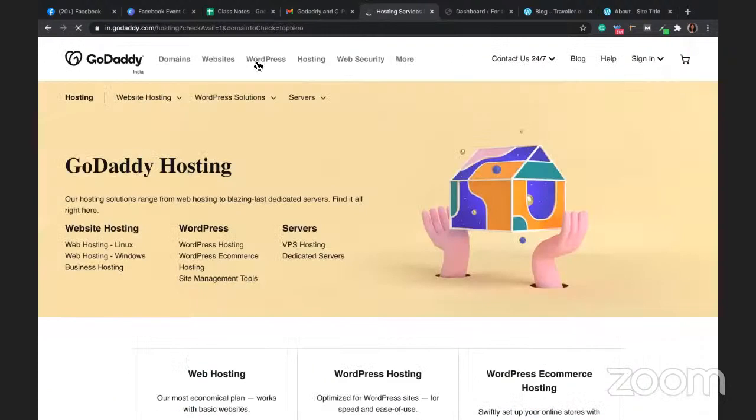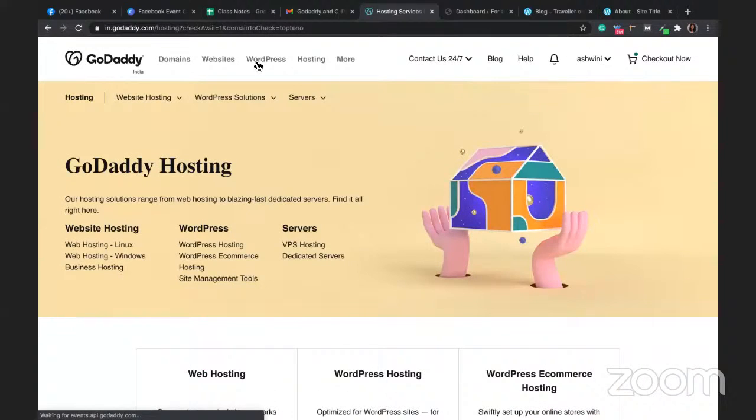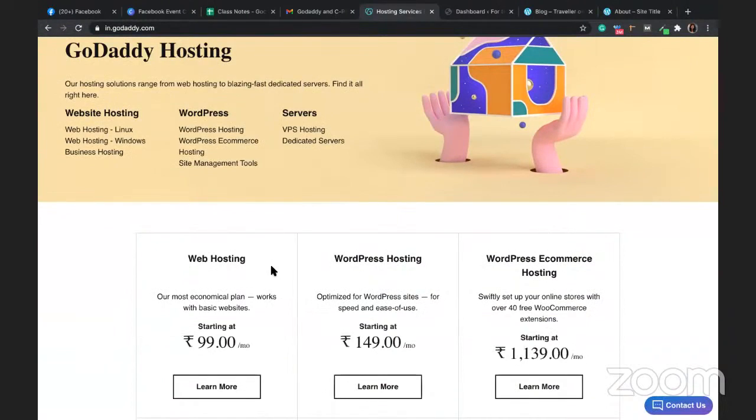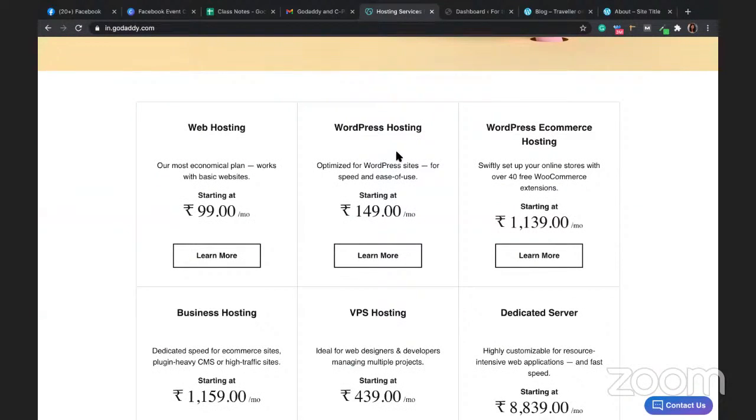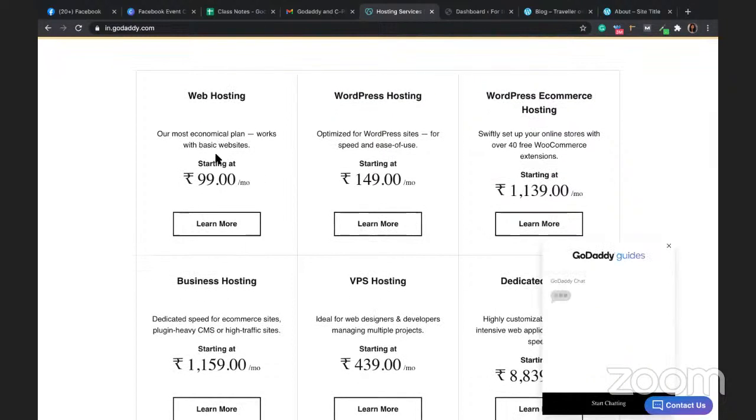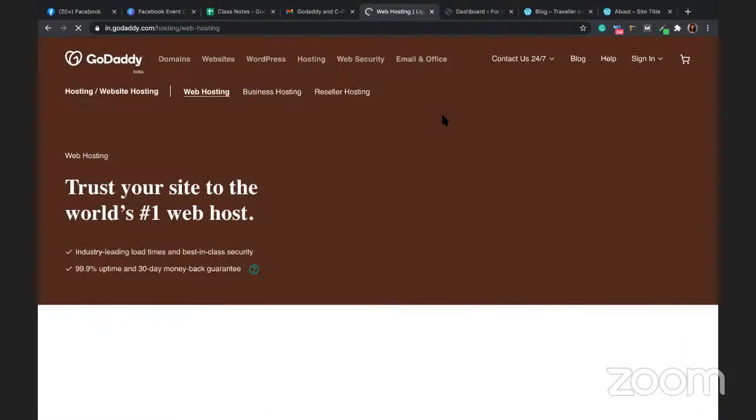If you're planning to host only a single website, then you can go for single domain hosting, or better, go for WordPress hosting. If you're planning on WordPress anyway, go for WordPress hosting, or you can go for web hosting. You can select this web hosting like this, or if you want WordPress hosting, you can go for that as well.